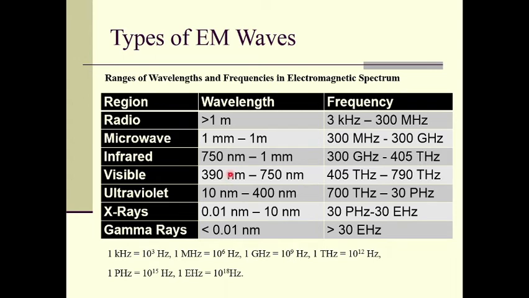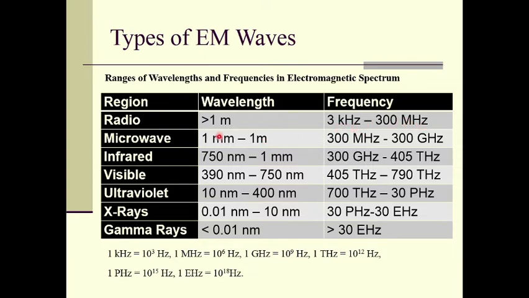We can see the ranges of wavelengths and frequencies in the electromagnetic spectrum in this table. As already discussed, radio waves have larger wavelengths, greater than 1 meter, and their frequency is in the range of 3 kilohertz to 300 megahertz.